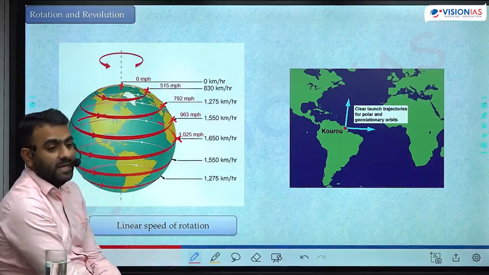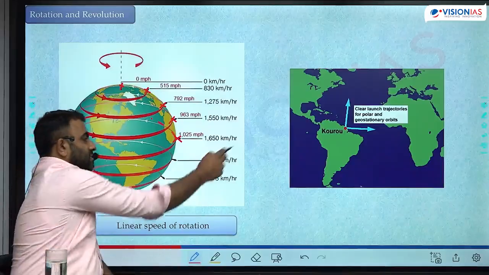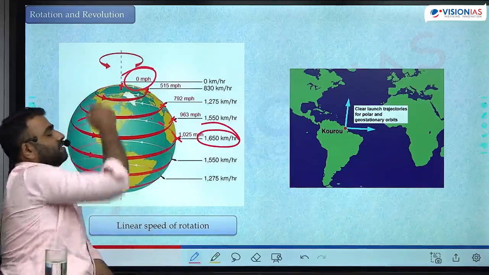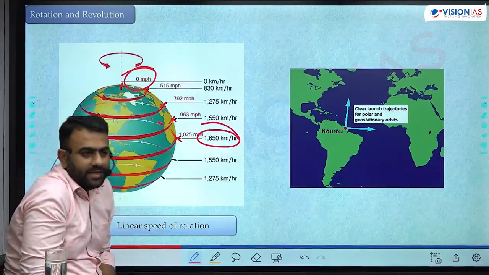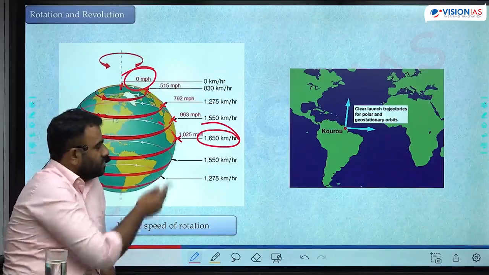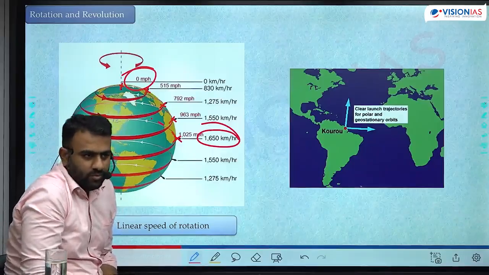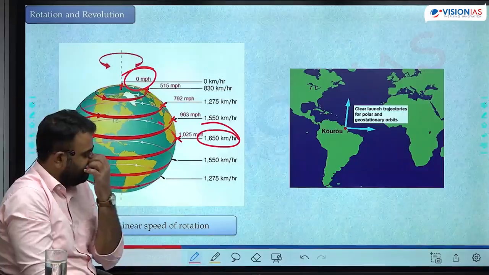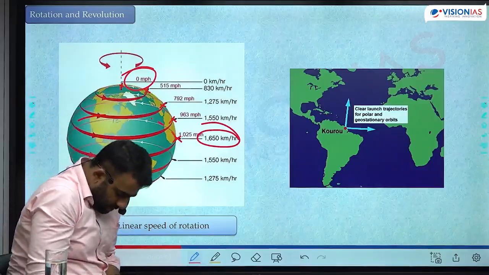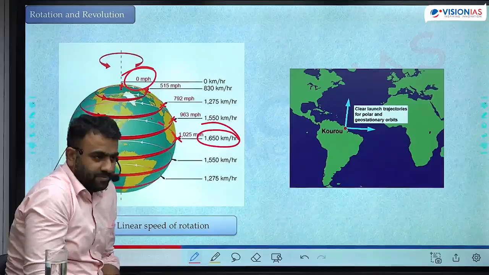So if you calculate the linear speed of rotation, linear distance divided by time taken, that is maximum at the equator and 0 at the poles. The linear speed of rotation of Earth is maximum at the equator. It comes to be 1650 km per hour and decreases to 0 at the poles, both the North Pole as well as the South Pole. In both cases, it is 0. That is linear speed. Angular speed is the same everywhere. At every latitude, angular speed is the same.